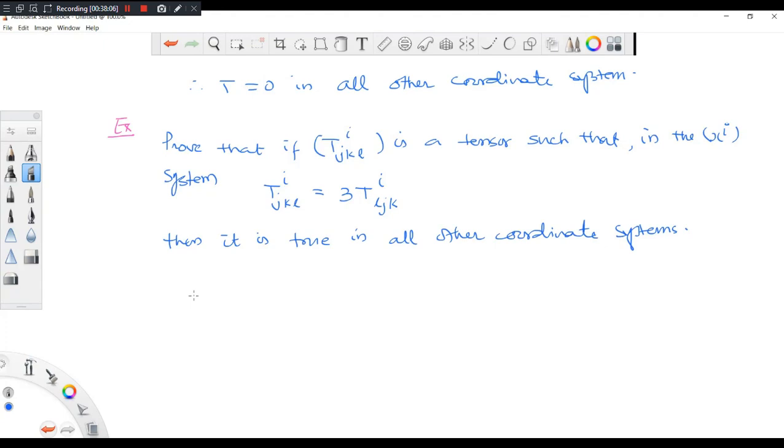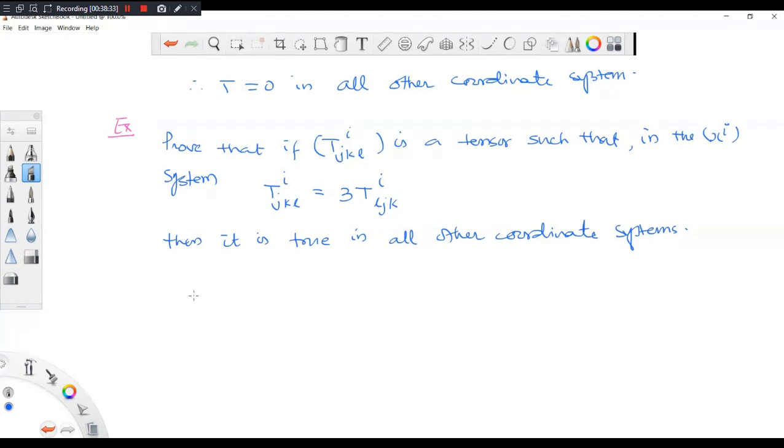But what is the difference with tensor calculus? Tensor analysis says that you can sit in any coordinate system. Suppose I am sitting in a coordinate system which is rotating, and somebody is sitting in a different coordinate system, and all of them will find that the equation is the same. That's why tensor equations are invariant under coordinate transformation. They will have the same form.